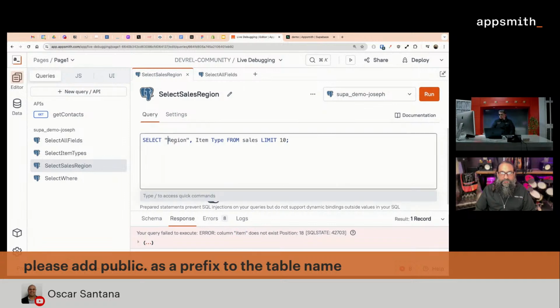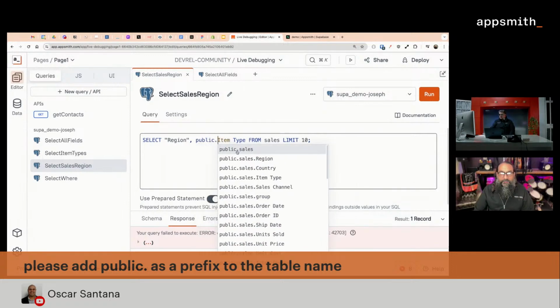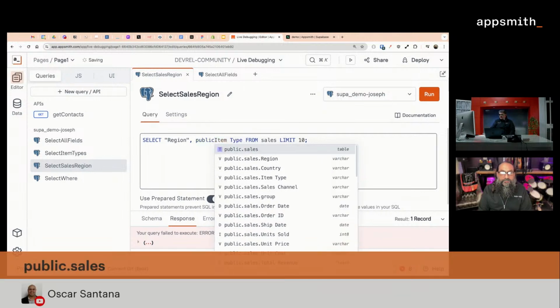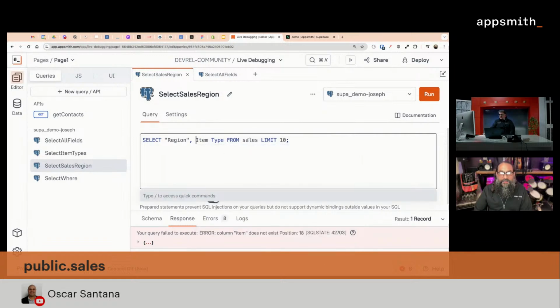So what's going on here? This is the next error. We fixed the capitalization here by wrapping it in double quotes, but now we're getting item does not exist. Let's see. Please add a public prefix. Okay. Yeah, the public prefix. You think that will make it work? So we can say public dot item. I think Oscar is saying to the sales, to the table name, not to the column. Public dot sales, like right before the limit.